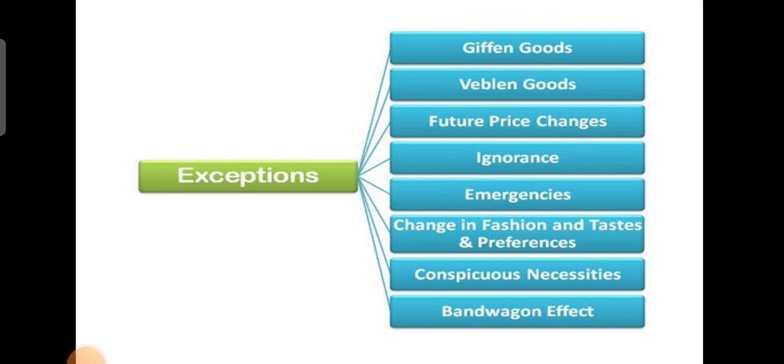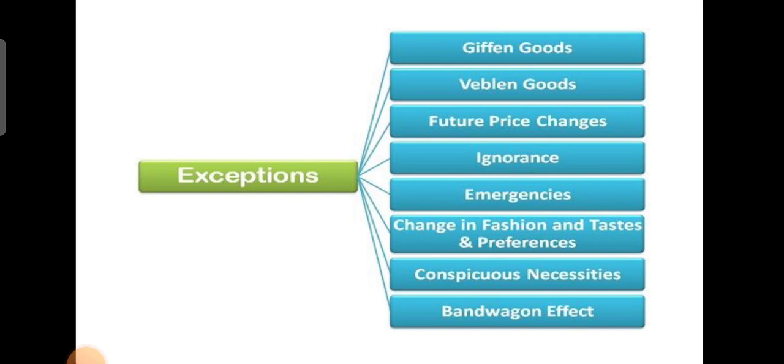So the next one is changing fashion, taste and preferences. Here the change in fashion trends and the taste and preferences of the consumers actually negates the effect of the law of demand. The consumers tend to buy those commodities which are very much in the market even at higher prices. And the next one is conspicuous necessities.